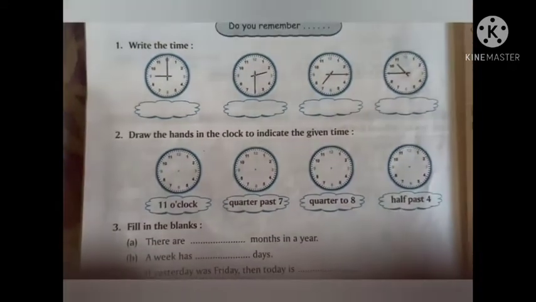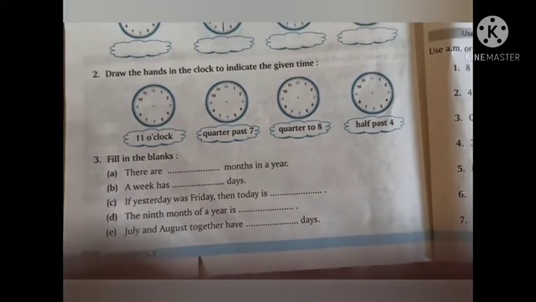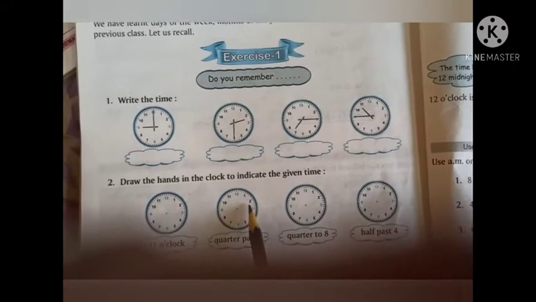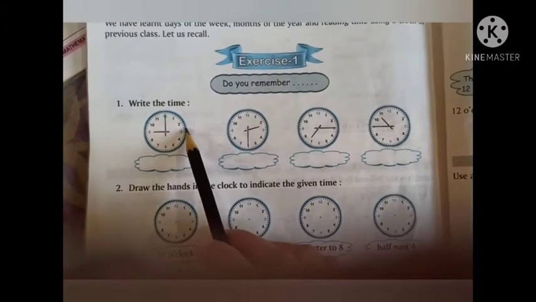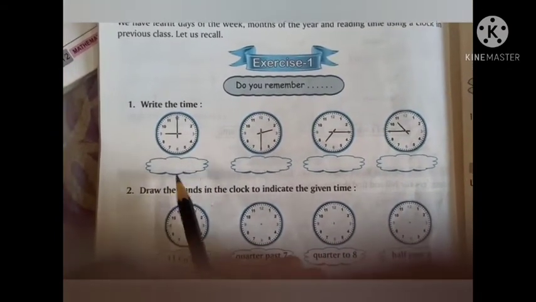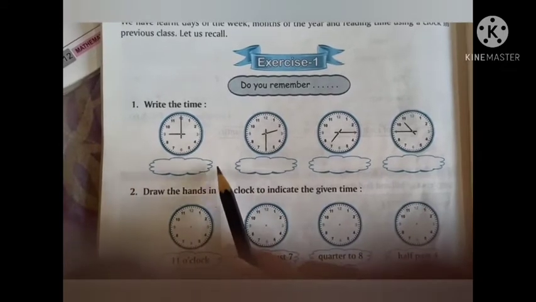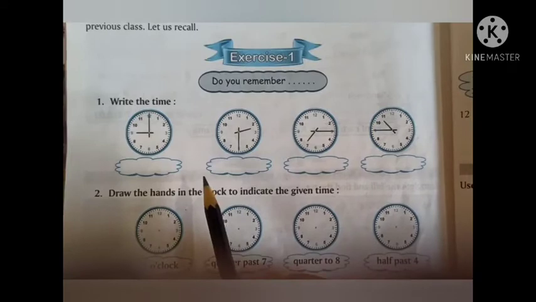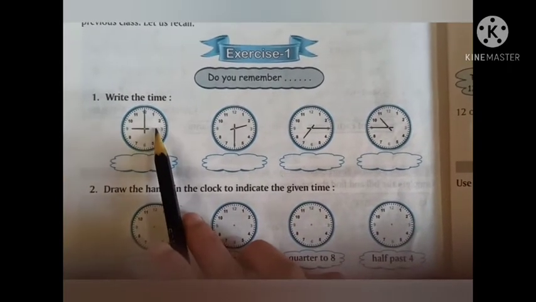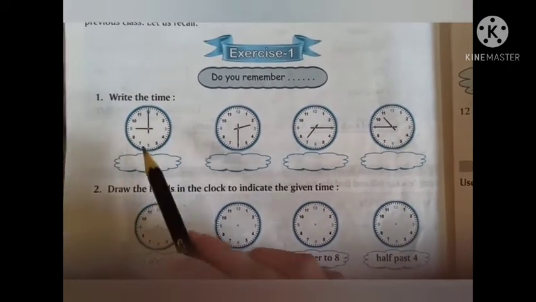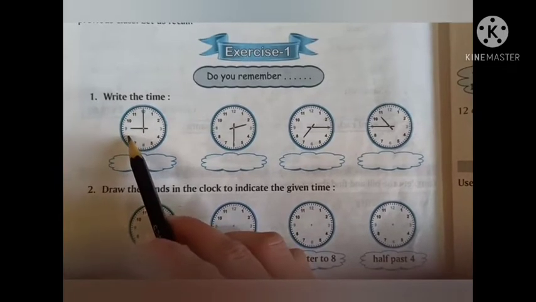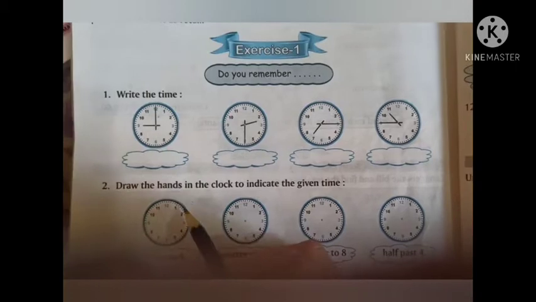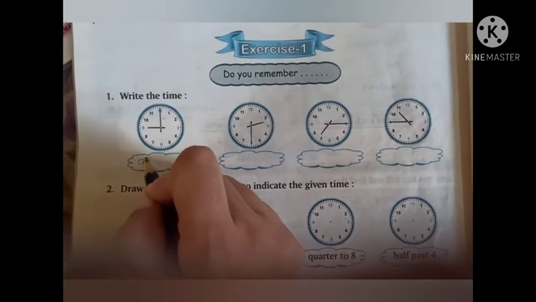Students, this is page number 124 of your textbook and you can see here exercise number 1. So you can see here, write the time. So clocks are given and they are showing some time. You have to identify the time with the help of the short hand and the long hand and you have to write the time. See here, you can see the short hand is pointing towards 9 and the long hand is pointing towards 12. It means it is 9 o'clock.